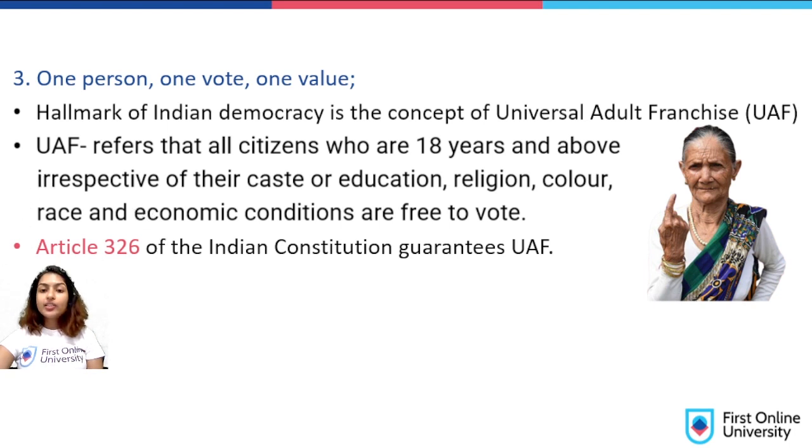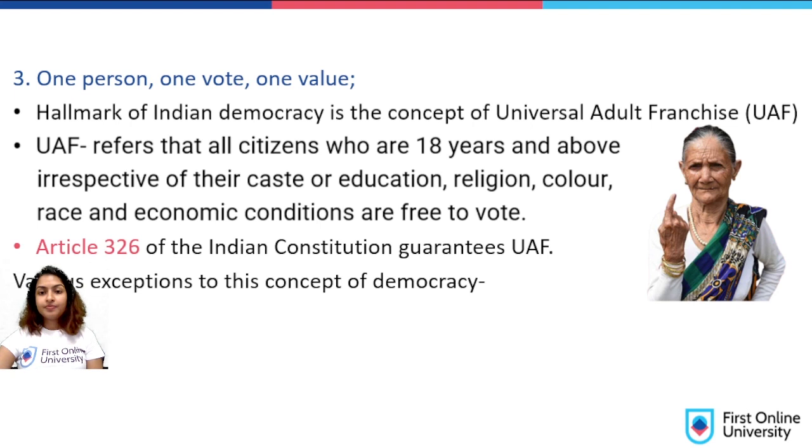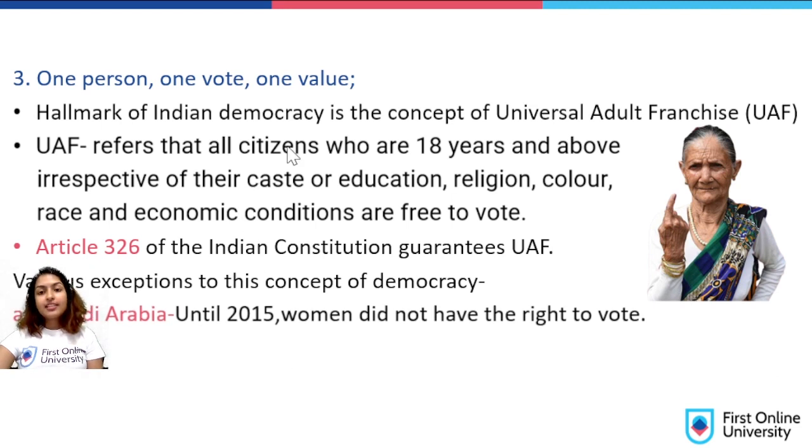Article 326 of the Indian Constitution mentions universal adult franchise and guarantees it. This is the Indian scenario, what the Indian government follows. Let us see some exceptions to this. Number one is Saudi Arabia. Until 2015, women did not have the right to vote.